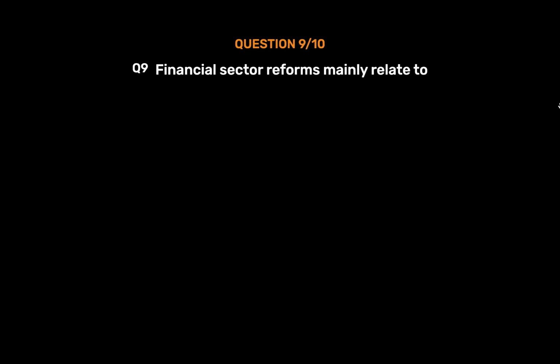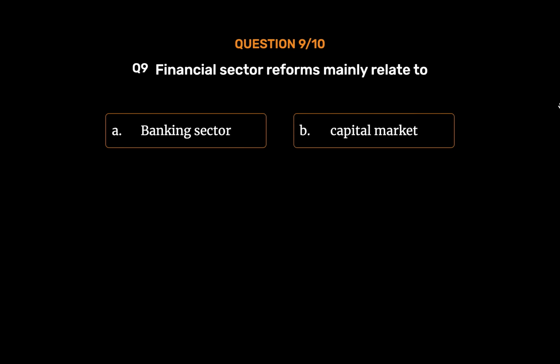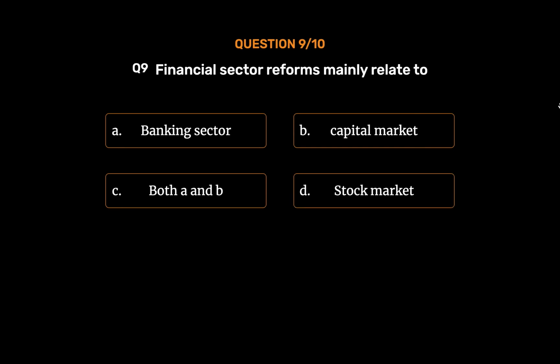Question number 9. Financial sector reforms mainly relate to Option A, banking sector. Option B, capital market. Option C, both A and B. Option D, stock market. The correct answer is Option C.